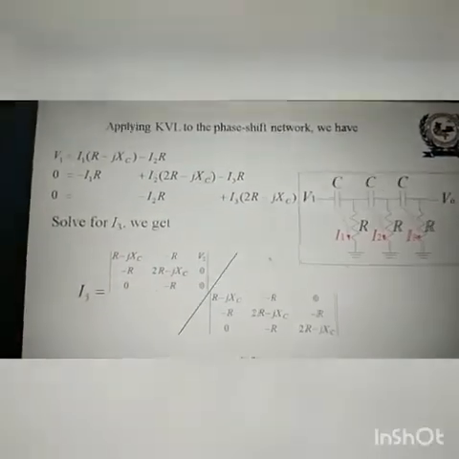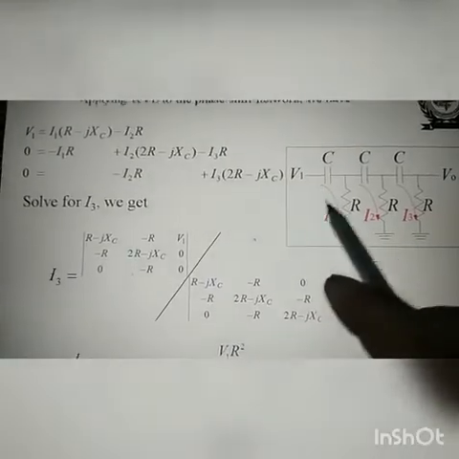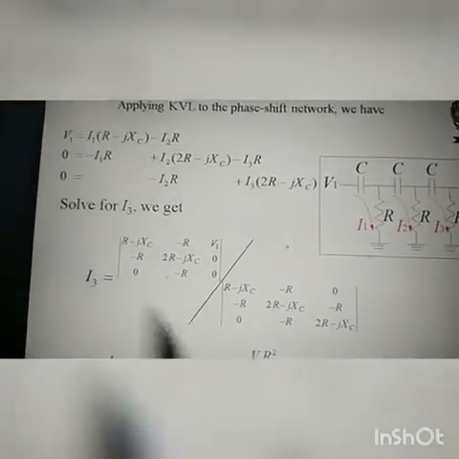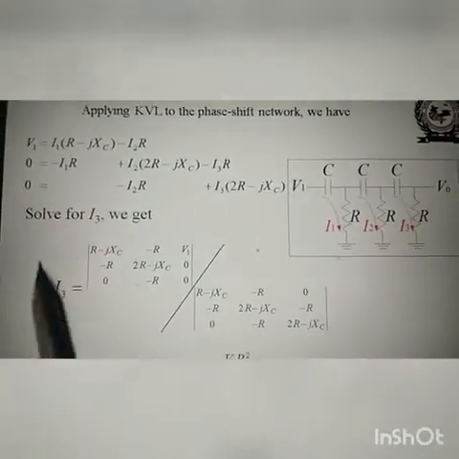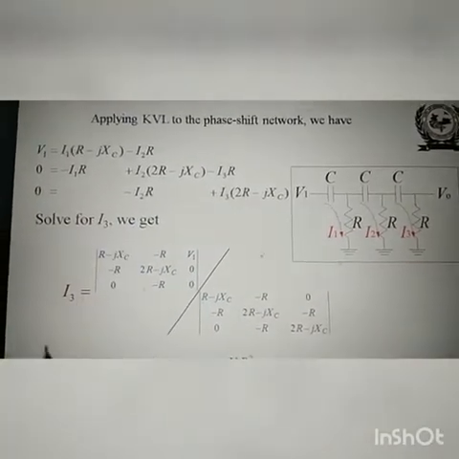You can just write the KVL around these three loops, and you will get these three equations. And by the matrix method you can solve for I3.